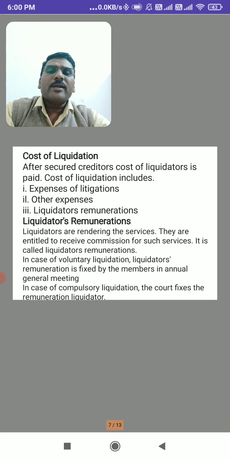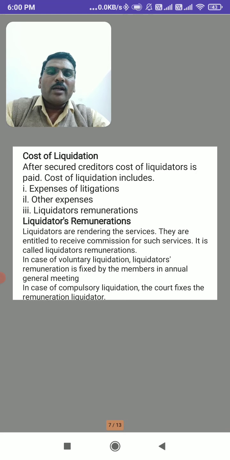Next, liquidator's remuneration. Liquidators are rendering services. They are appointed and their remuneration is fixed in the general meeting. They are entitled to receive commission for such services. It is called remuneration for the liquidators.